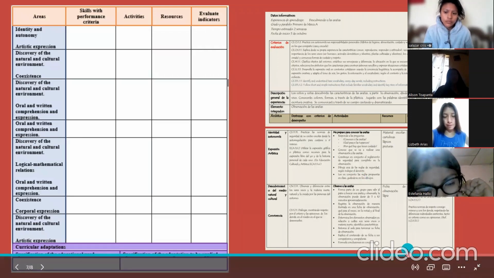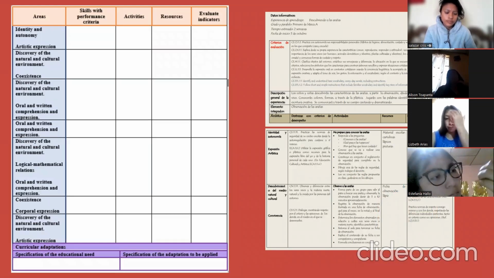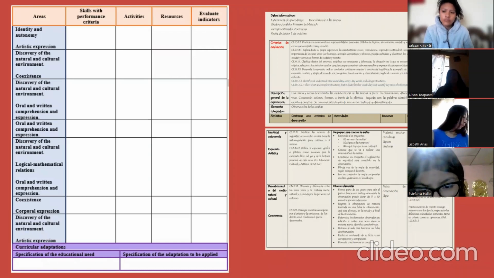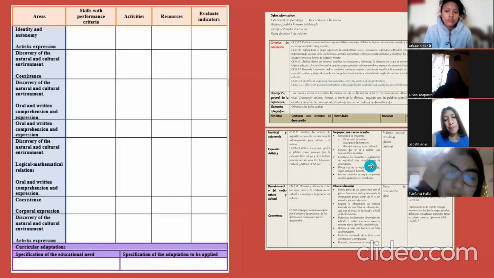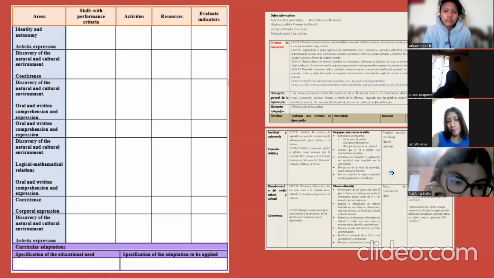So the teacher, at the end, has to include curriculum adaptations: some changes for particular needs of students. A specification of the educational needs, what the necessity of the students is to learn the topic, and a specification of the adaptation to be applied. It's related to the adaptation that we are going to apply before finishing the lesson plan. So that's all, teacher. Thank you.